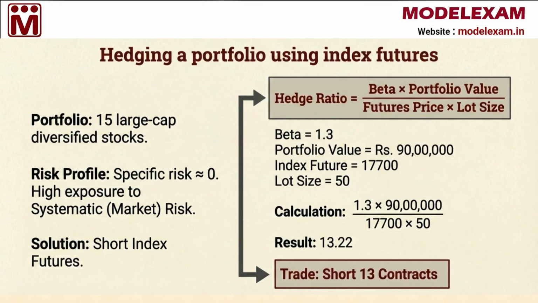To calculate how many contracts you need, we use the hedge ratio formula: beta multiplied by the portfolio value, divided by the futures price times the lot size. With a beta of 1.3 and an index price of 17,700, the math tells us to short 13 contracts. This shields your portfolio from a general market downturn.